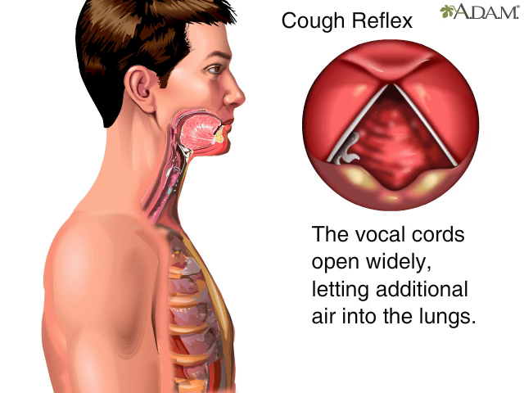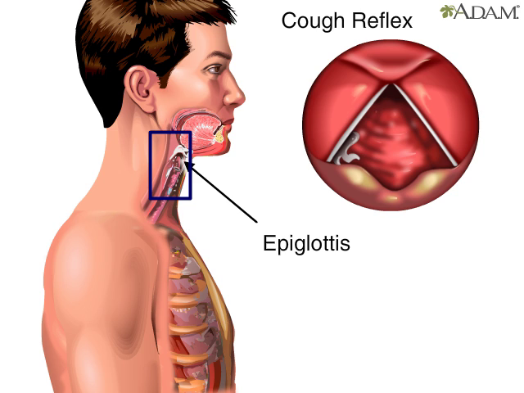First, the vocal cords open widely, allowing additional air to pass through the lungs. Then the epiglottis closes off the windpipe. The man's throat is shown with the epiglottis at the back of the throat. The epiglottis moves downward to shut the windpipe.